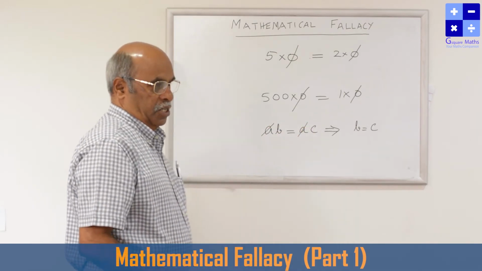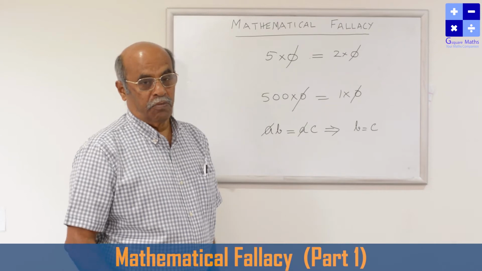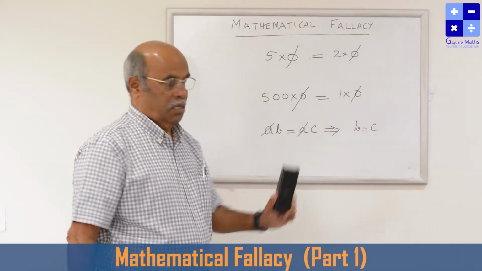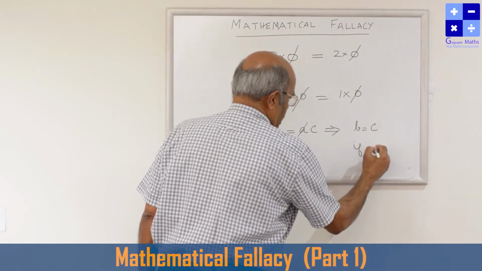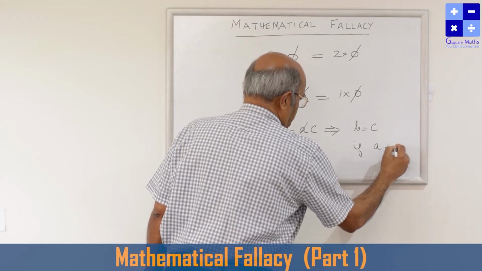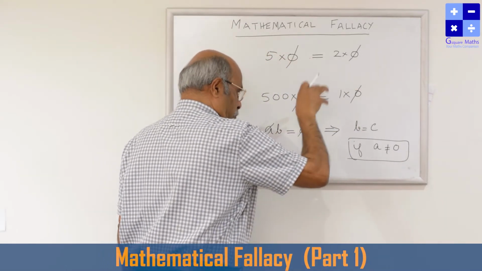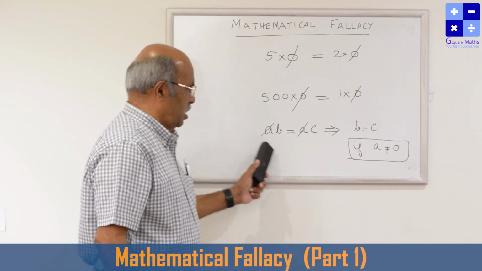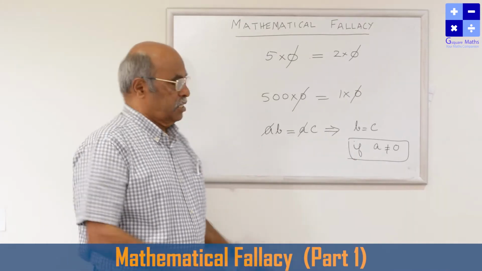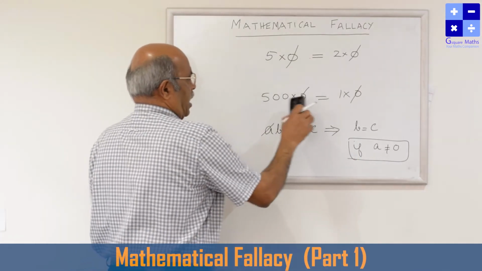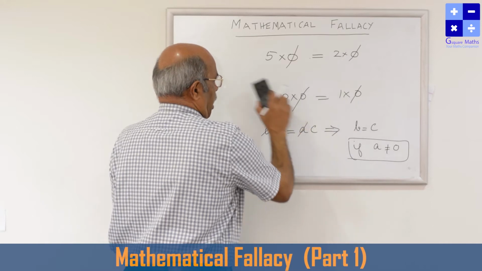So the children learn like this, but they have not learned the concept thoroughly. What is the concept behind this? What is the important fact in this? The cancellation law holds good if, or provided, that's very important. Children leave out this proviso. We are saying something is equal to something provided a condition is given. What is the condition? The number which you are cancelling should not be 0 at all. The mistake happened here. So this is directly visible: 500 into 0 is equal to 1 into 0, so 500 is equal to 1, which is wrong.